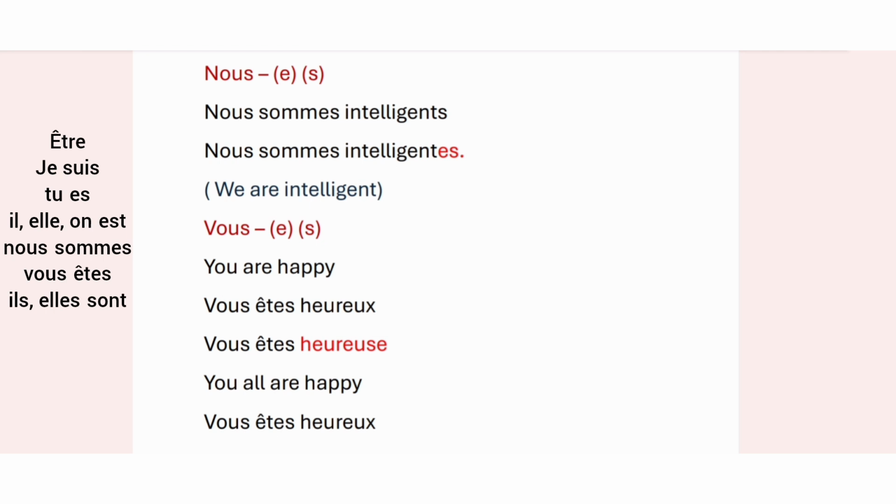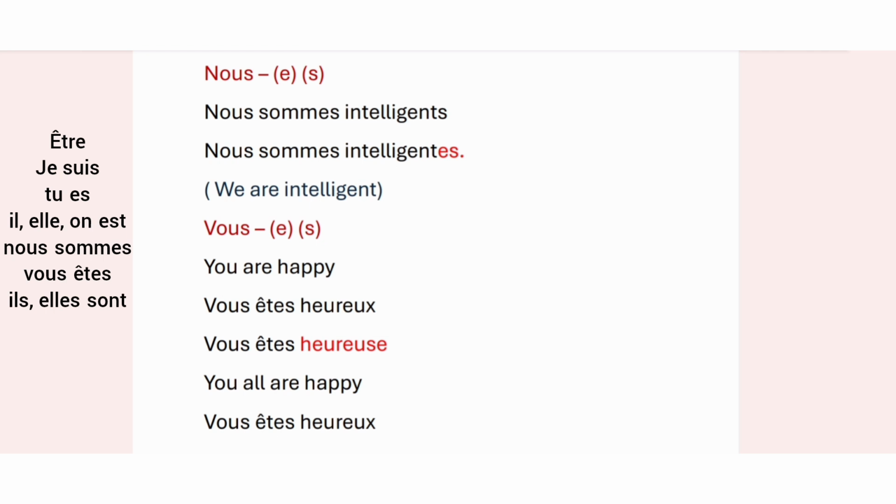Then nous is a subject pronoun which means we, and it can be feminine as well, so it is accorded in both gender and number. Then nous sommes intelligents, nous sommes intelligentes. We are intelligent, for a masculine group with an extra s for plural, and nous sommes intelligentes with e as well as s when this group is feminine and plural. Then, vous.